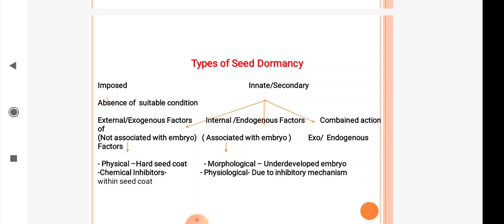Secondary dormancy occurs in different ways: external exogenous factors, internal endogenous factors, or combined action of exogenous and endogenous factors. Exogenous factors include physical or chemical inhibitors, while endogenous factors include morphological or physiological factors.